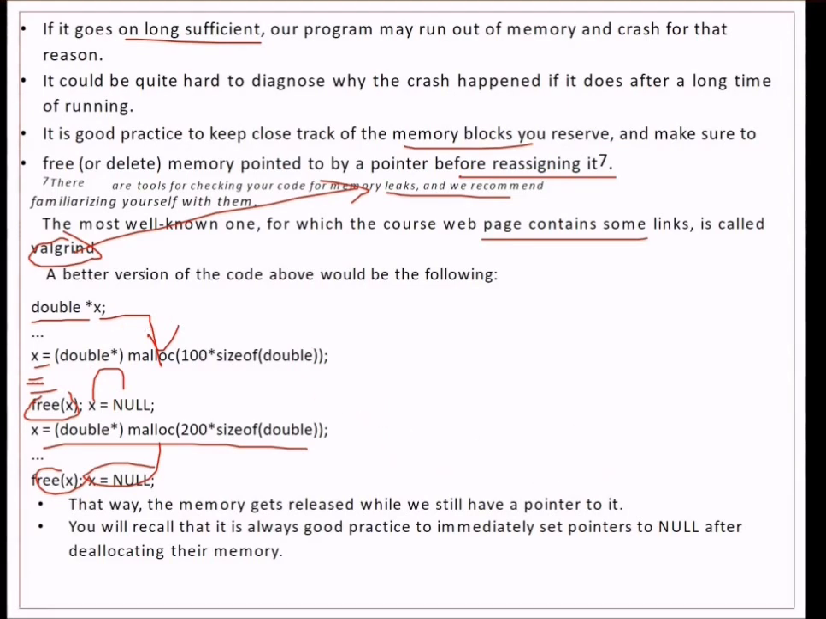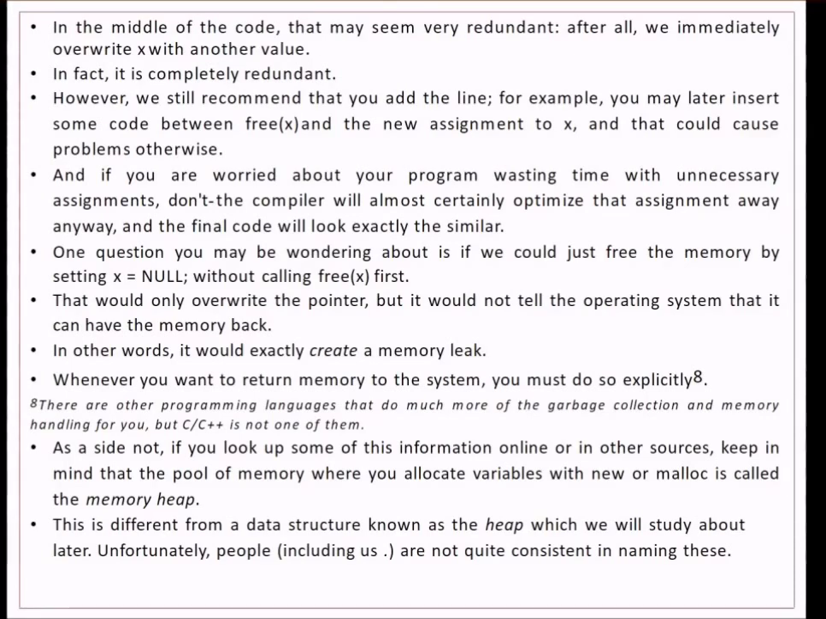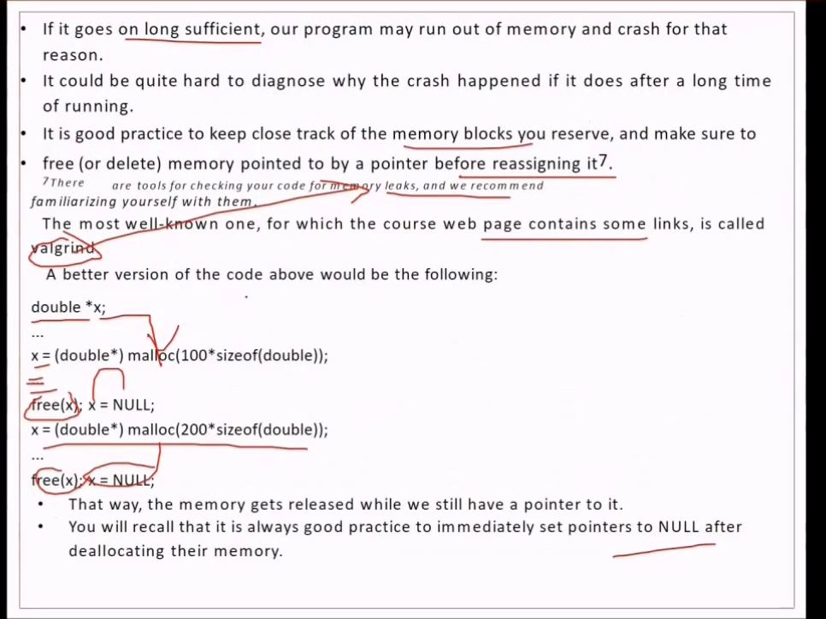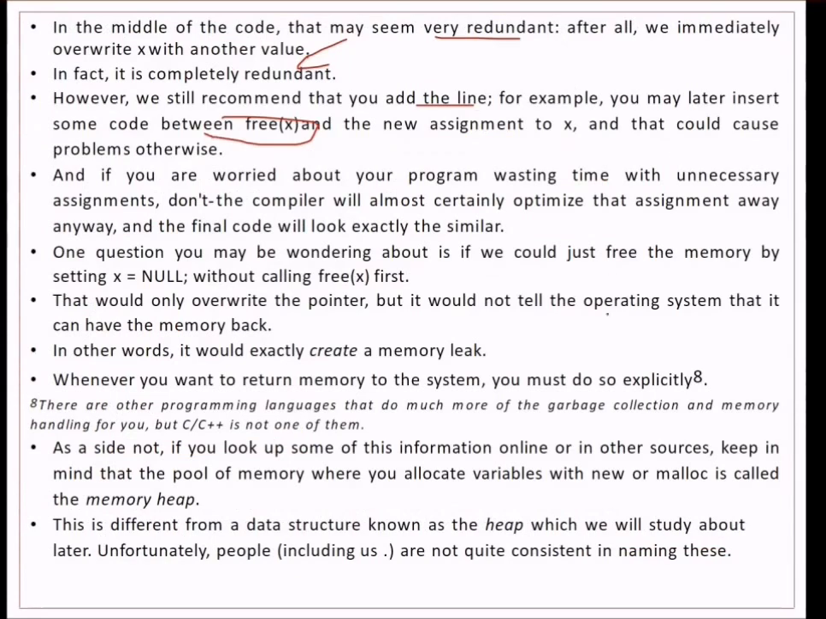You will recall that it is always good practice to immediately set pointers to null after deallocating their memory. Now in the middle of the code that may seem very redundant, after all we immediately overwrite x with another value, as we have just seen. But still I recommend that you add this line. For example, you may later insert some code between this free x and the new assignment to x, and that could cause problems otherwise. If you're worried about your programs wasting time with unnecessary assignments like this, the compiler will almost certainly optimize the assignment anyway, and the final code will look exactly the same.